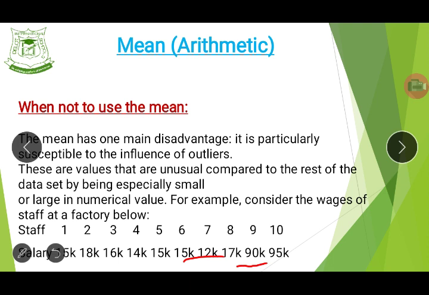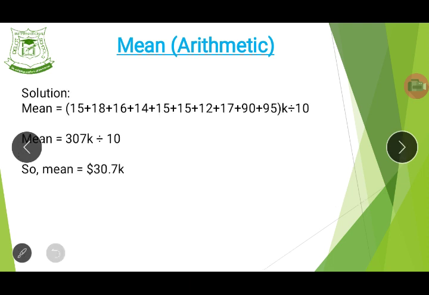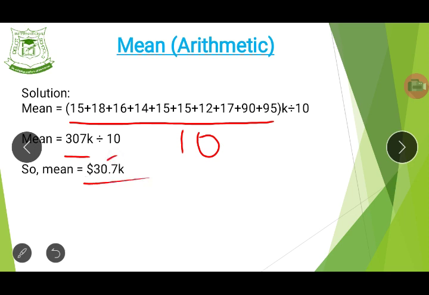Now by the time we calculate the mean, we do the sum of all of them and divide by the number of workers, which is 10. The sum of all of them is 307, divided by 10, we have 30.7 thousand dollars.